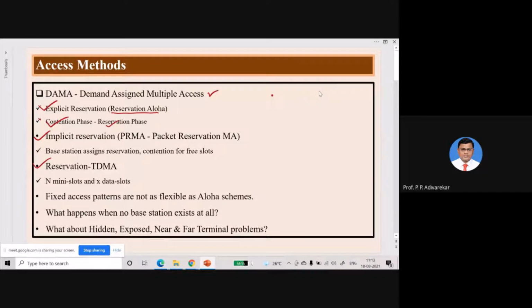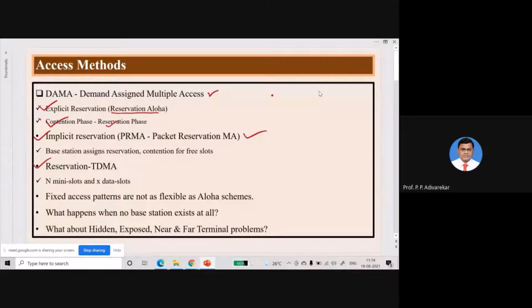Then the second one is implicit reservation. We'll see the implicit reservation, PRMA, packet reservation multiple access. Now in this particular method, users do not compete with each other for reservation of a time slot. As we saw before, in explicit reservation they have to compete, but here users do not compete with each other for reservation of time slots.